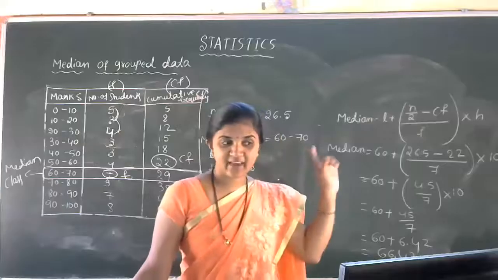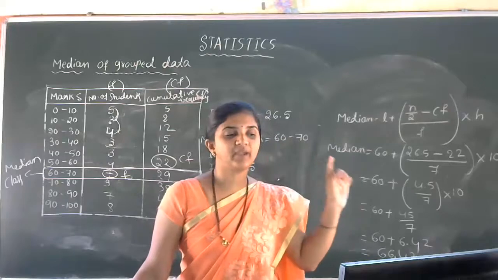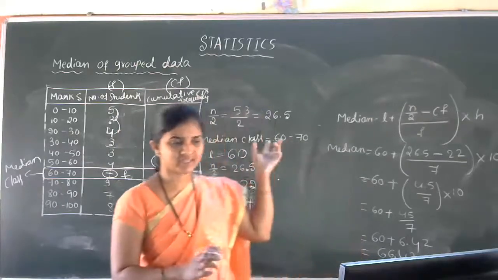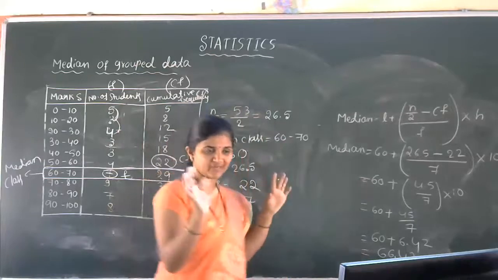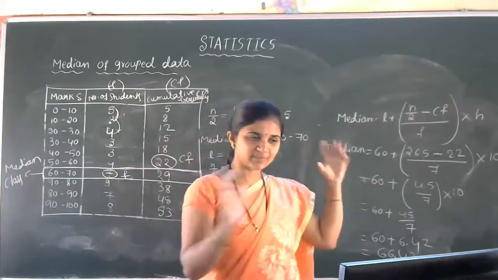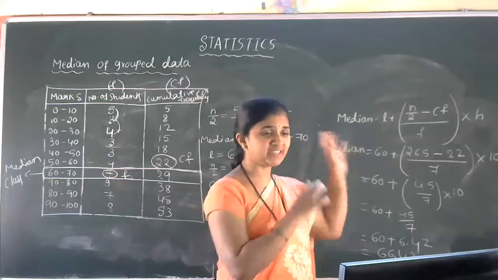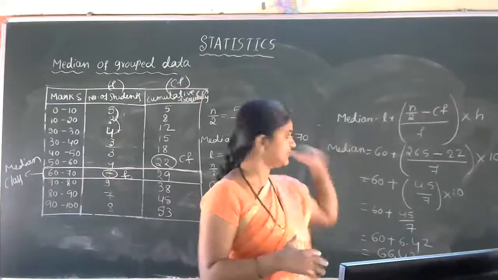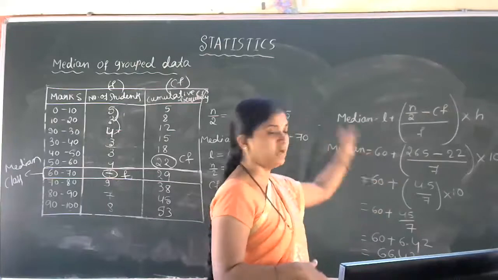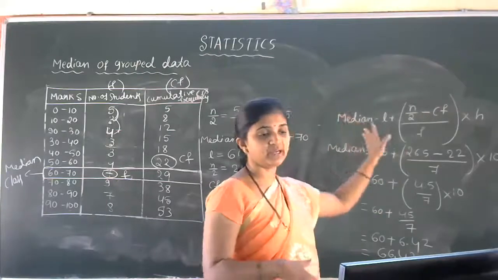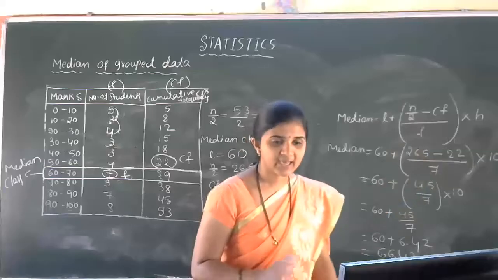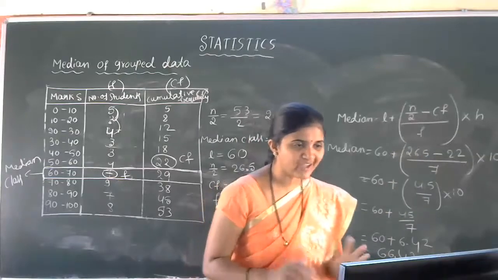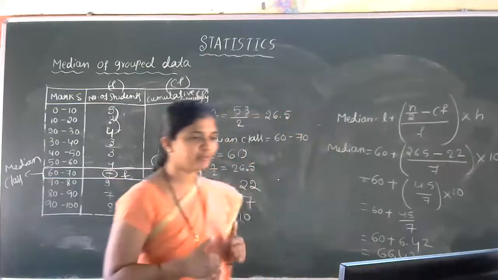So yesterday we discussed the mode concept and today we have got the idea of the median concept. So between yesterday and today there is a small difference. That mode concept is very direct, but choosing the modal class and all. So here also we have to choose the median class. Then from the median class we have to choose the values related to the formula. Yes, got the idea of this median of grouped data. This is actually median of grouped data.